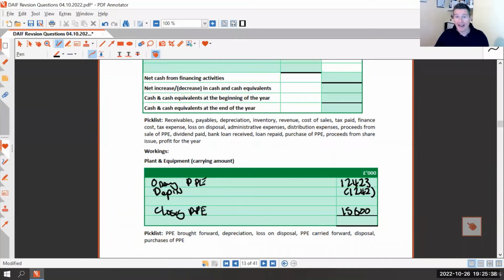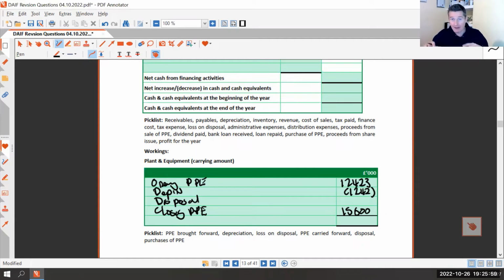Then, if we remember rightly, we had a loss on disposal. So we had a disposal. That is going to reduce the net book value of our plant and equipment. So what we want to do here is take off the net book value of the plant and equipment that has been disposed of.